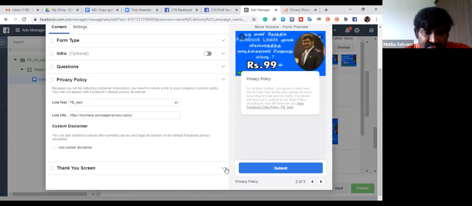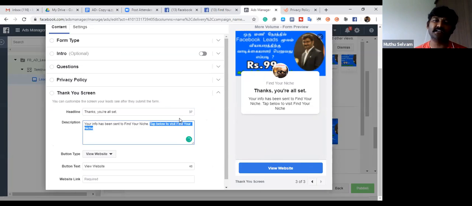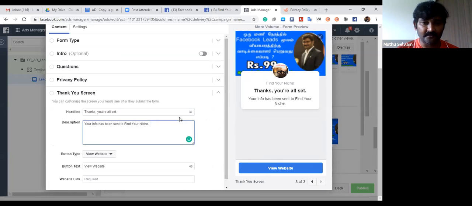Then come to the thank you screen. Simple. In this screen also you have to make it as per your own customized statement. Thank you, all set. Always look at the tab below to visit your find. Okay. So generally what I do is I bring the people into my WhatsApp. Of course you could do that. If you do not have a website, you could also do that. How it is, I'll tell you. Click below button to get more information on WhatsApp. Simple.